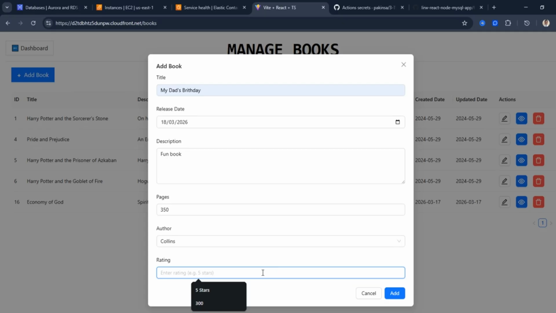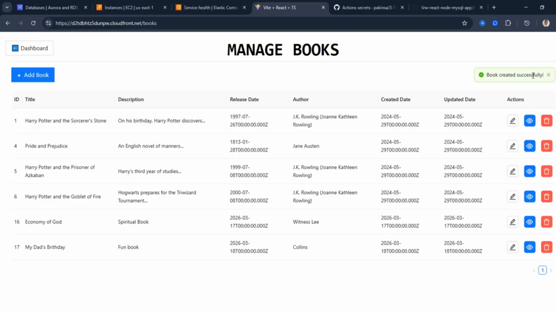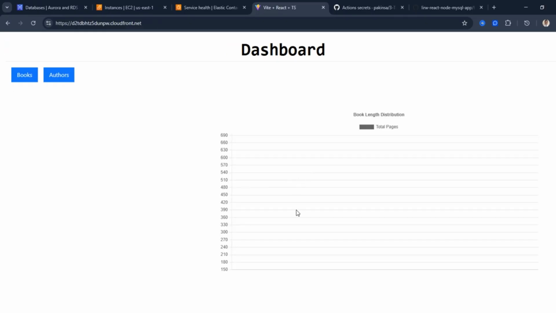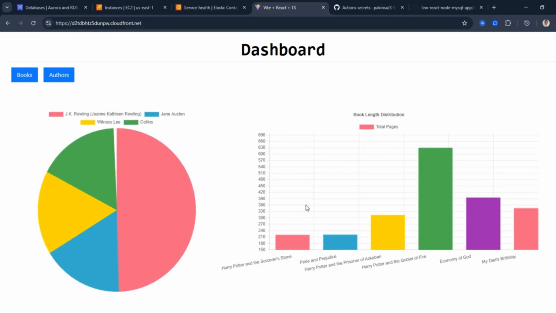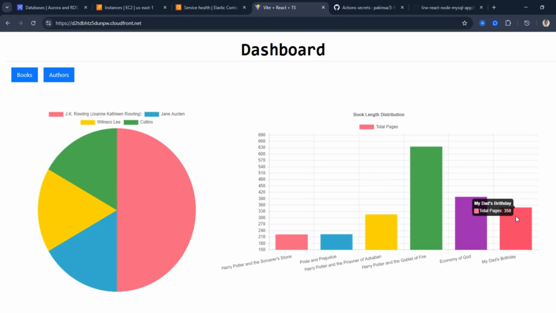Because I have software development ideas, I could add this rating. If you go and check Learn It Right, it is not there in the first place. So this rating was added by myself, and I can now add 5 stars. Now, boom, the book was created successfully. If I go back to the dashboard, I can see My Dad's Birthday right here. And you can see other books that were there before, 400, this 606 pages, this 317 pages, and so on.